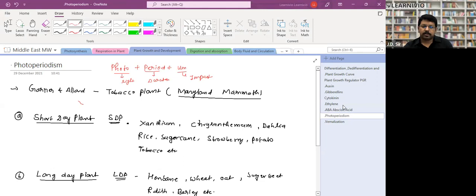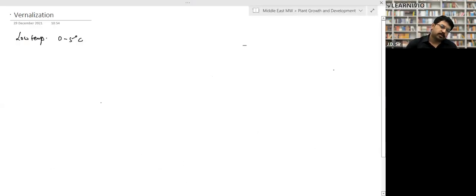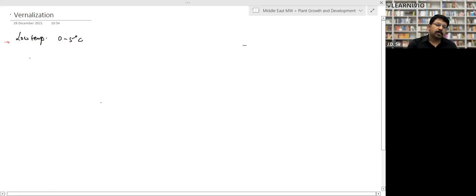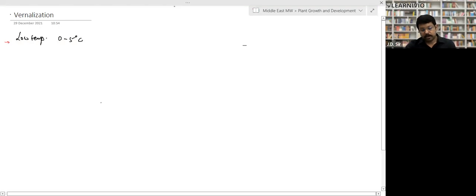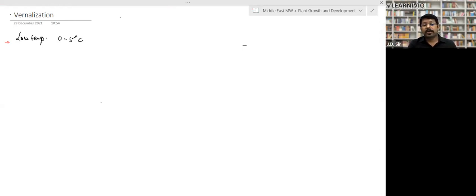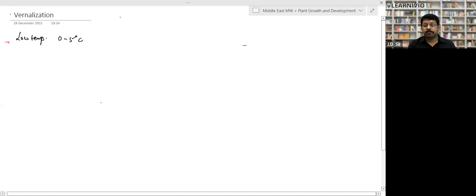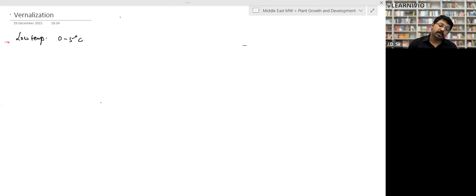Last but not the least, the last topic is vernalization. What is vernalization? Look, scientists have seen that many plants require low temperature treatment. Whenever they get low temperature treatment, they flower and produce. So to get early flowering in them, to reduce their lifespan, before sowing the seed we give it low temperature treatment. Giving low temperature treatment to any plant before sowing is called vernalization.